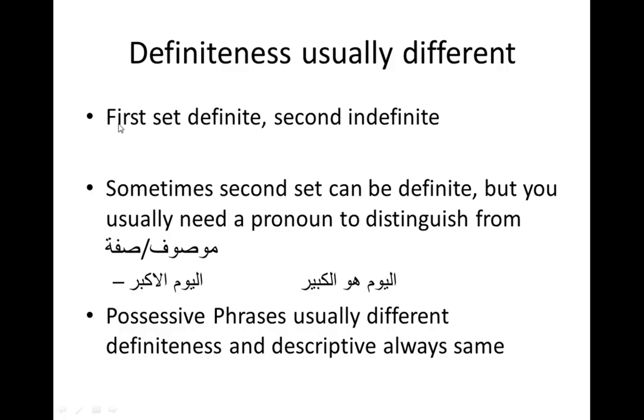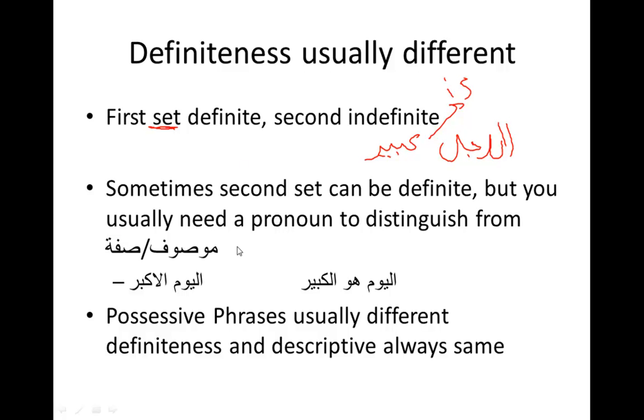Usually the first set, meaning the first word, is definite and the second is indefinite. So, ar-rajulu kabir. The man is big. And that is how you know where to put the "is." Because there's no is, are, or were in Arabic, but when you translate into English, they will be present.